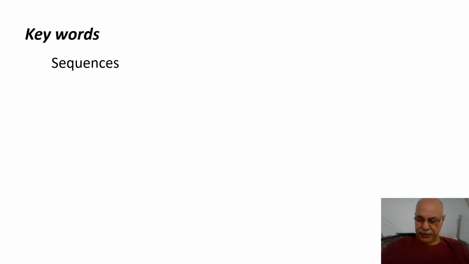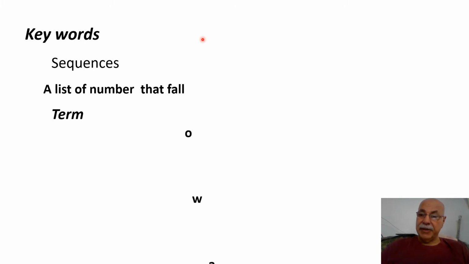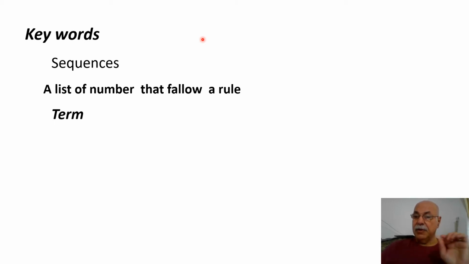First, we must know what a sequence is. A sequence is a list of numbers that follow a rule. يعني, meaning if you have a sequence in the exam or the exercise, you will see that the numbers follow a rule.